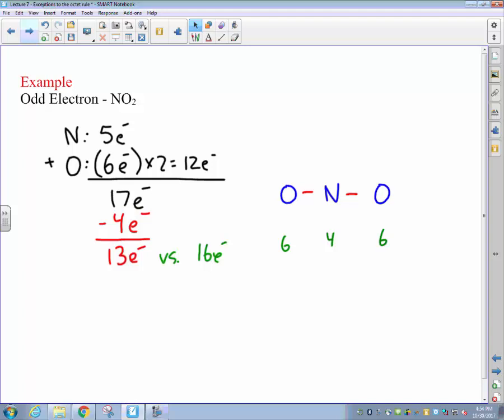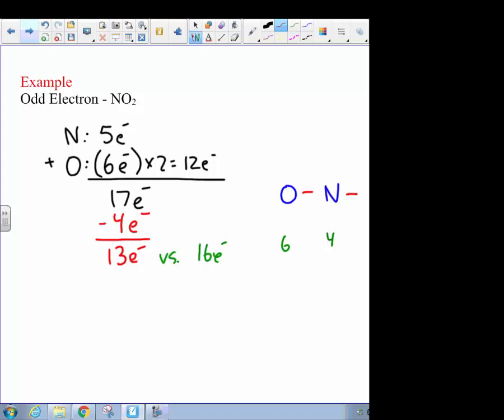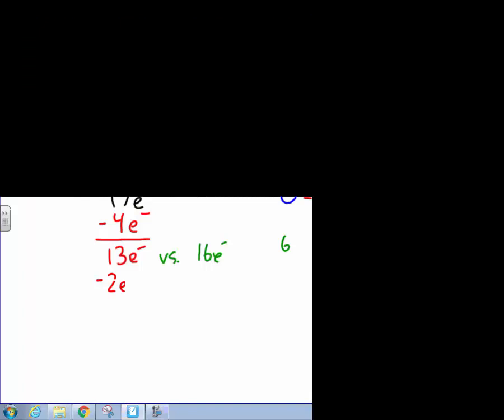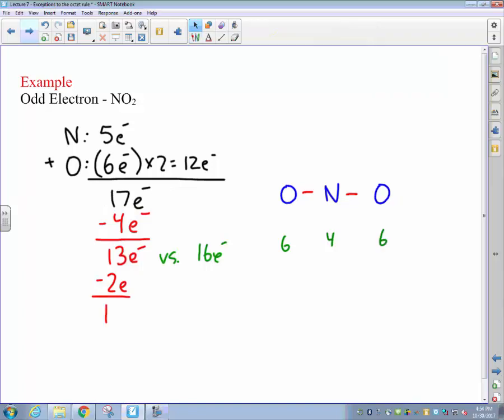Now, at this point, we recognize that there are not enough electrons to go around, which means, just like kindergartners had to learn how to do, if there's not enough to go around for everyone, we're going to have to share more electrons. So we'll go ahead and put a double covalent bond between the nitrogen and one of the oxygens. In forming another bond, we use up an additional 2 electrons, leaving us now with a total of 11 left to distribute. And at this point, we can go ahead and redetermine the number of remaining electrons necessary to complete octets for the rest of the atoms.